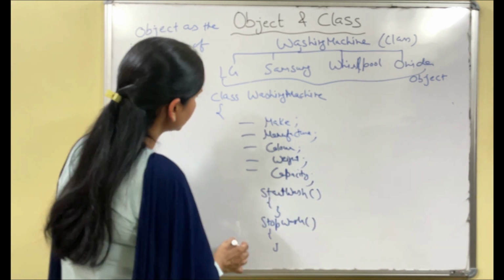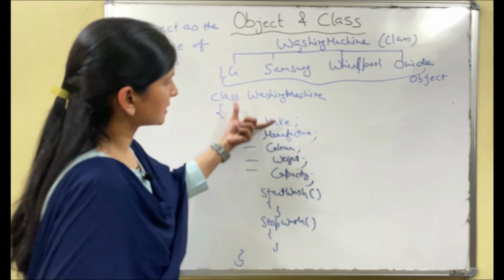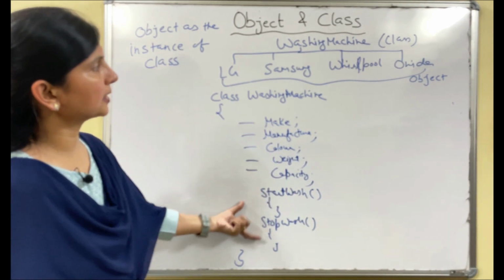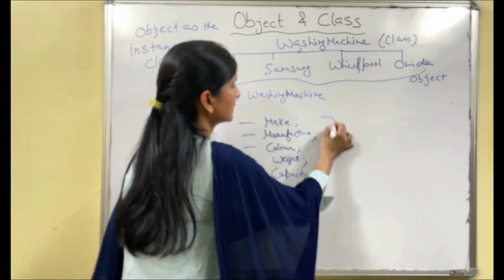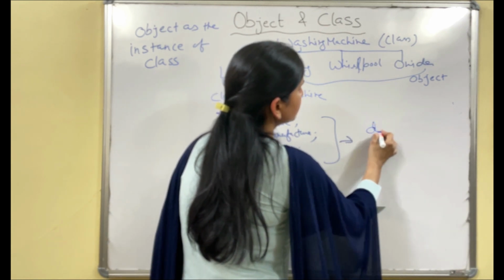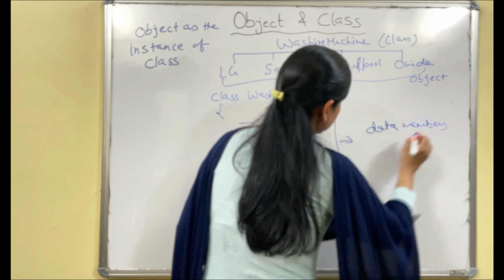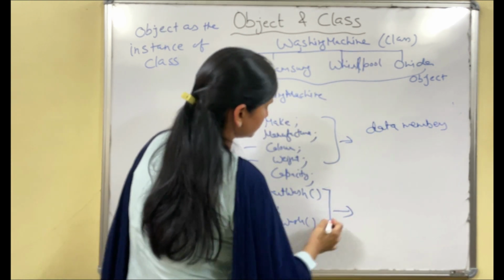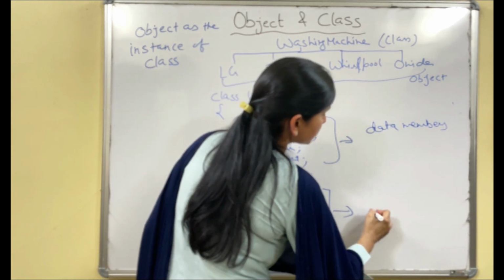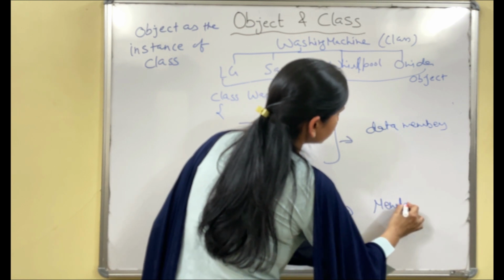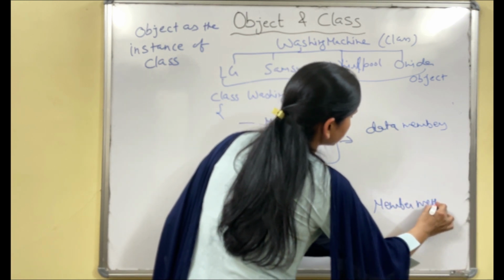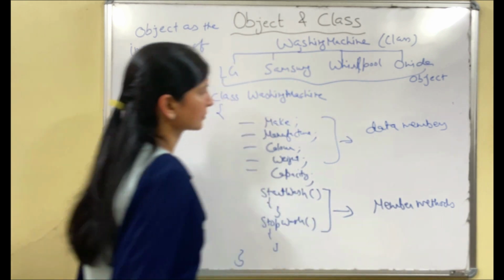So all will become member methods. So this sort of thing will become a class. So these are the data members. Attributes will be referred to as data members, and these behaviors will be written as member methods or functions. Both are the same thing, member methods.